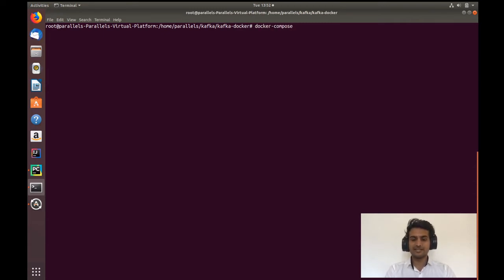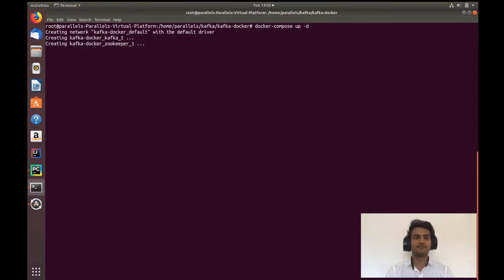It will be very easy. I'll just do docker compose up -d. If you don't know this, please visit our previous video on how to set up the Kafka Docker in your local environment. Then you will understand each step very easily.